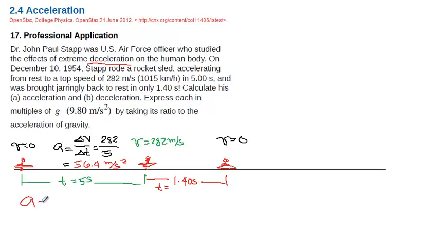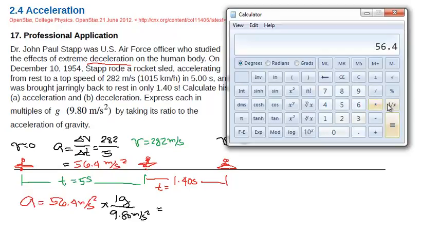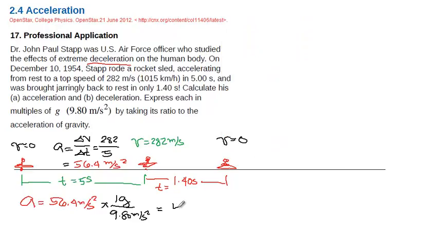Here, a is equal to 56.4 meters per second squared, but most of the time we want to compare it to the acceleration due to gravity, g, meaning how many times bigger it is. 1g is equal to 9.80 meters per second squared, so we divide by 9.8, which gives 5.76. So it's 5.76 g, meaning it's accelerating at 5.76 times the acceleration due to gravity.